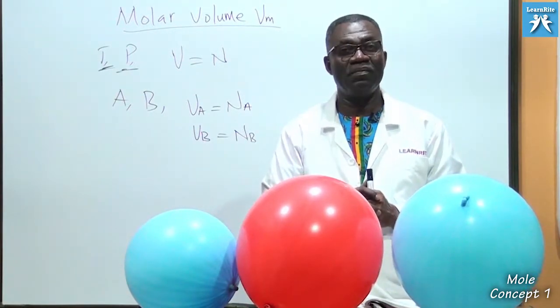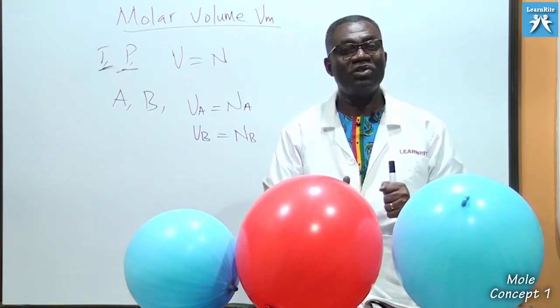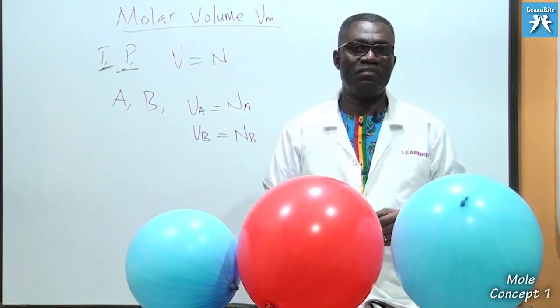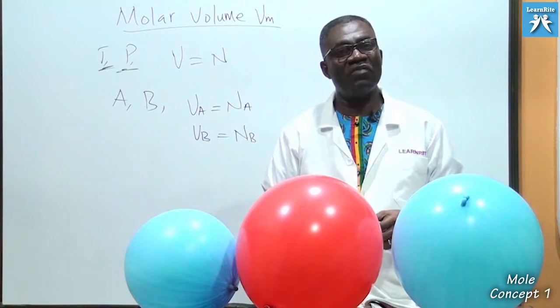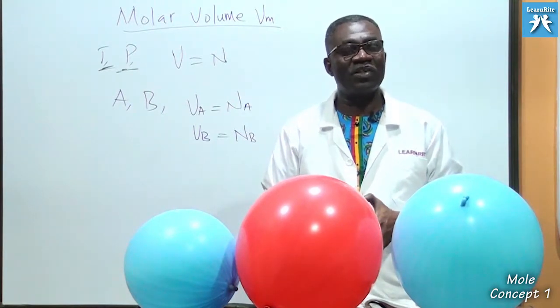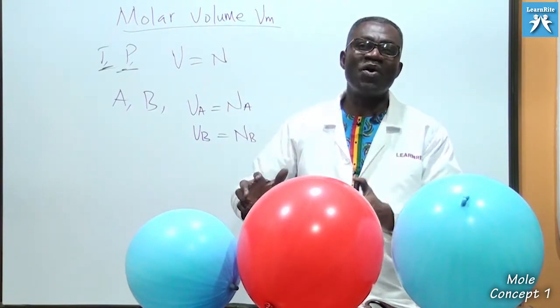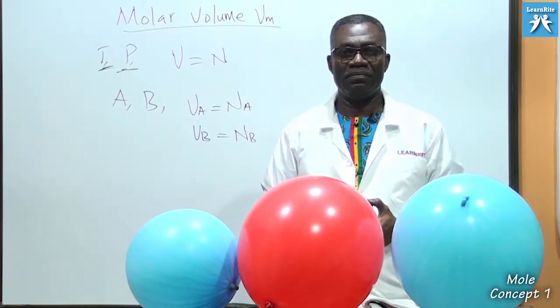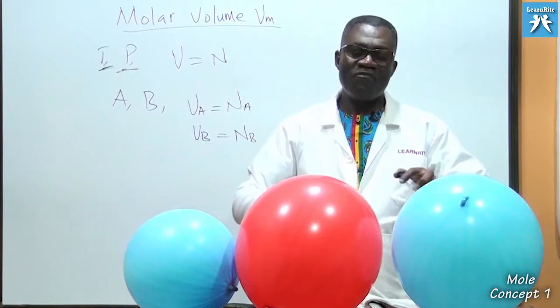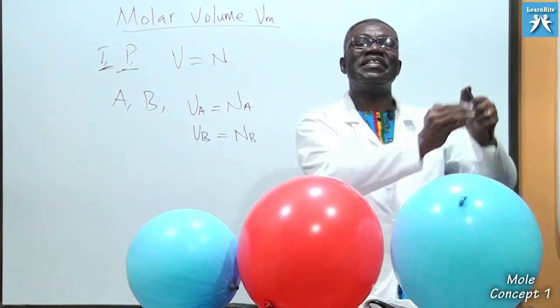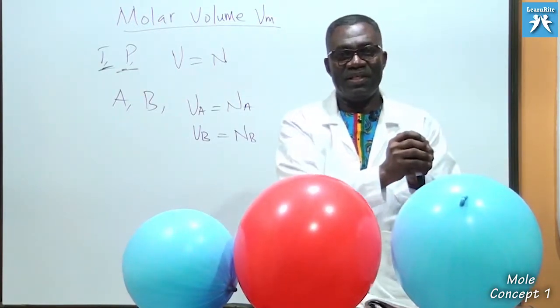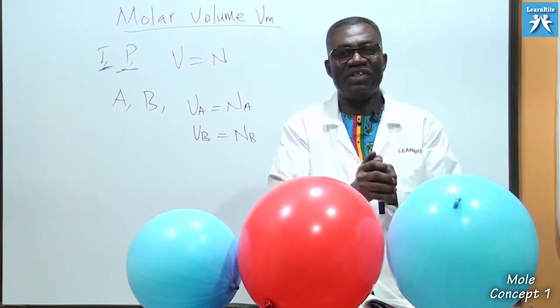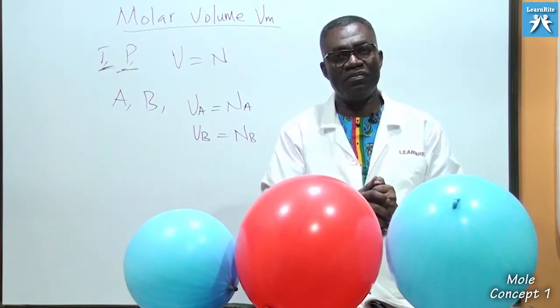And this volume, Avogadro chose to call molar volume. Why is he calling it molar volume? Because it is the volume occupied by 1 mole of that particular gas. For all gases, if you bring the same number of particles into the same system at the same temperature and pressure, they should occupy the same volume.